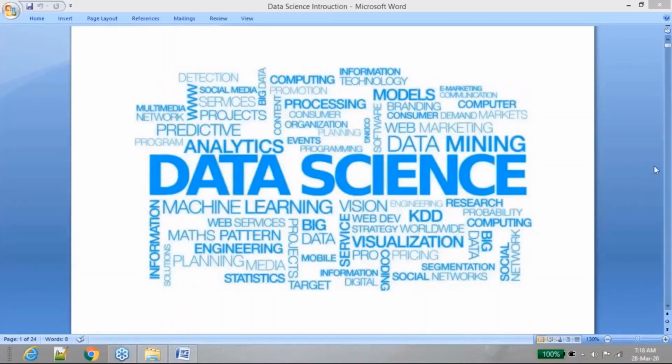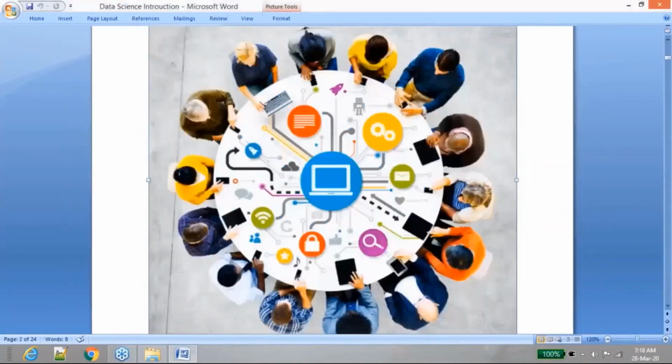So wherever you see terminologies like data science, data mining, analytics, predictive modeling, statistics, machine learning, everything will fall under the umbrella of data science. Everything will have a specific need or specific purpose. So first of all, let's try to understand what is the purpose of data science. Data. It's all about data.